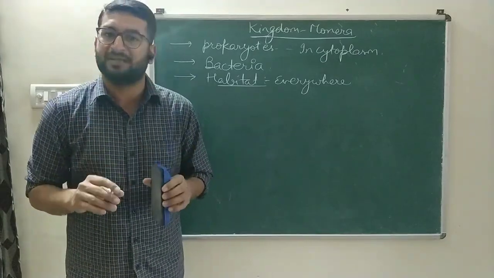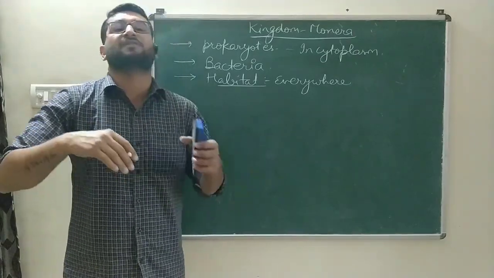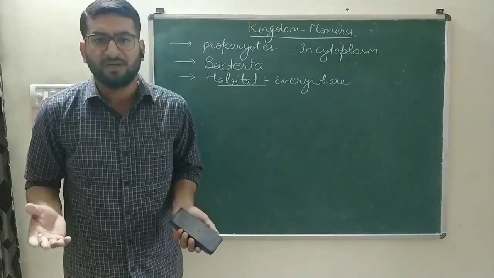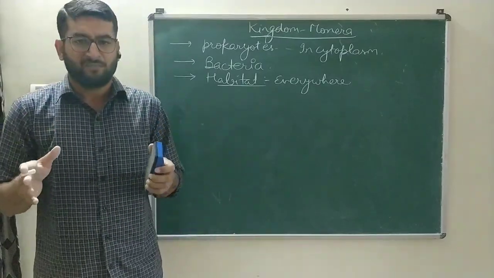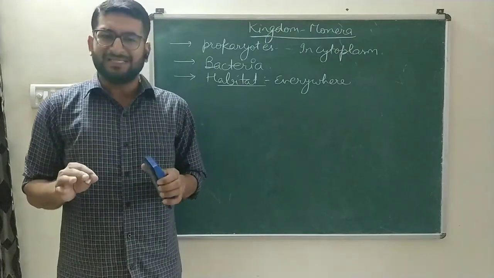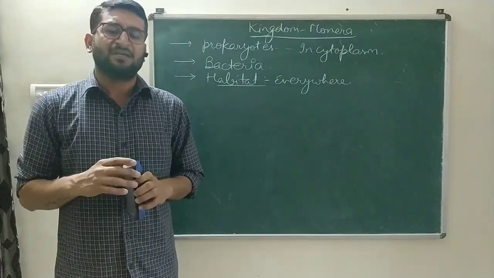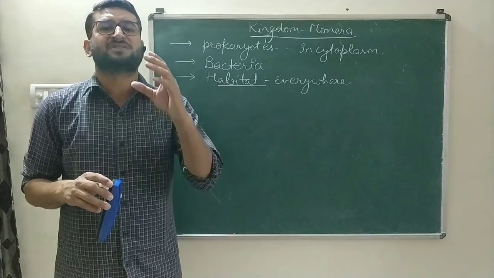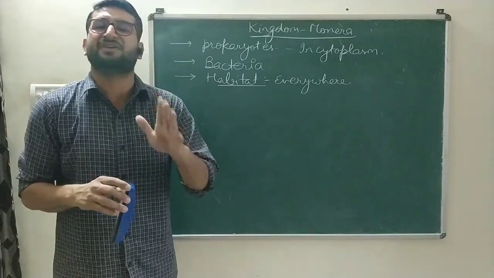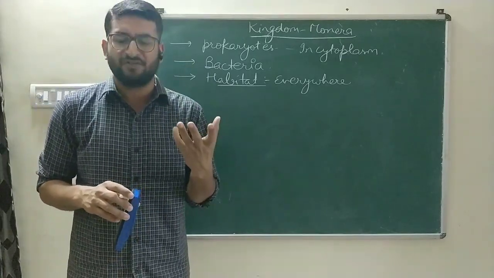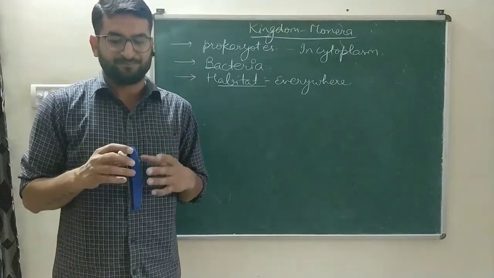They are found in the air, in the soil, and in the water. Their size is quite small. In fact, they are among the simplest and smallest living organisms, as they are composed of prokaryotic cells.